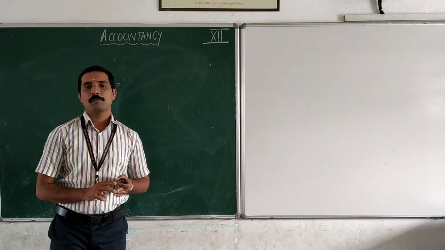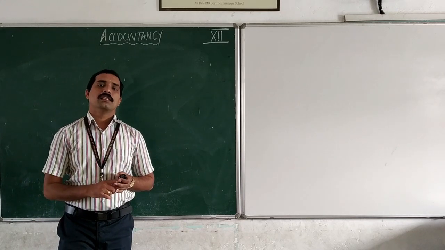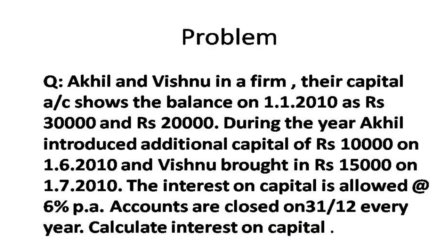the problem. Akhil and Vishnu are partners in a firm. Their capital accounts show the balance on 1/1/2010 as rupees 30,000 and rupees 20,000. That is their capital balance.